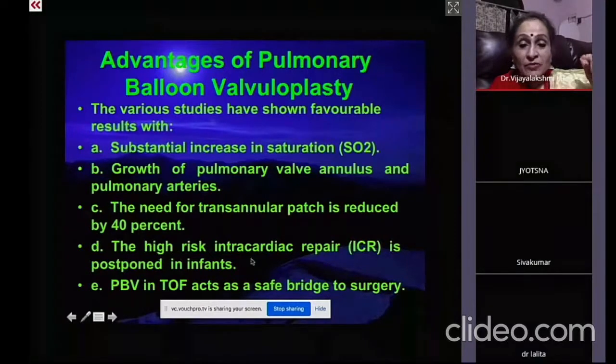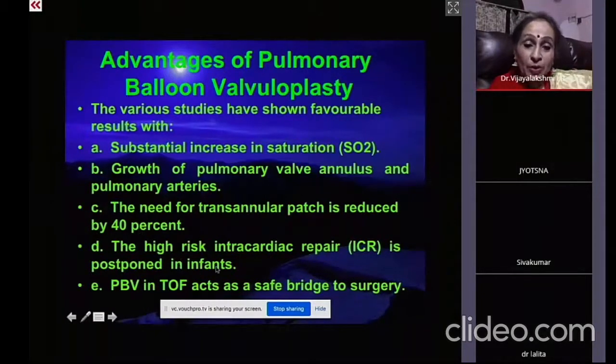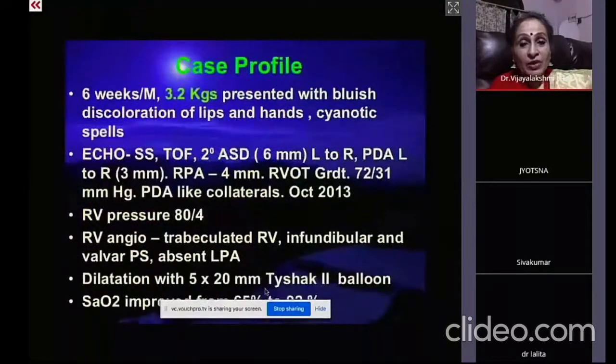And the risk of intracardiac repair is postponed in the infant. And in our country, managing post-operatively an infant is very difficult. But if the child is operated at the age of 6 months or 9 months, it is much easier for the nurses to manage in the post-op period. And apart from that, balloon valvuloplasty in tetralogy acts like a safe bridge to surgery. So the child is prepared for the surgery later on without any scar.